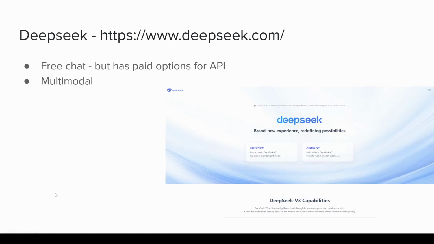And last but not least, actually, this isn't last but not least. This is second to last. I forgot we have one more after this. Second to last is DeepSeek. DeepSeek also has a free chat, and the benchmarks I have seen on DeepSeek v3 have been very, very good compared to some of the other models on here. They're on par, if not better in some things than others on those benchmarks. But I actually have not used DeepSeek yet, which is why I don't have a picture of the actual chat interface and just have a picture of their website.